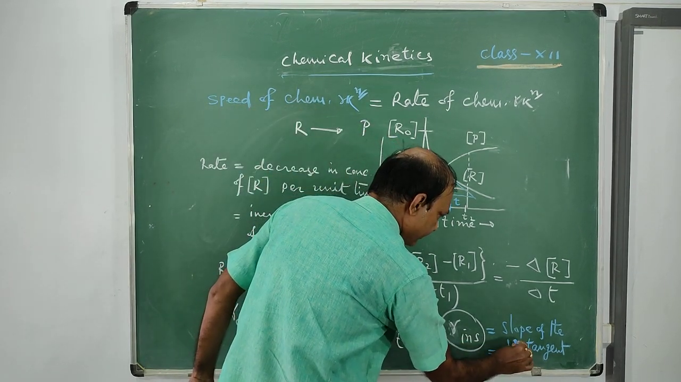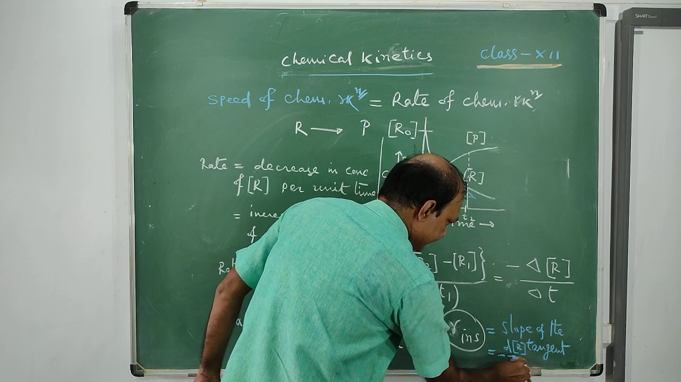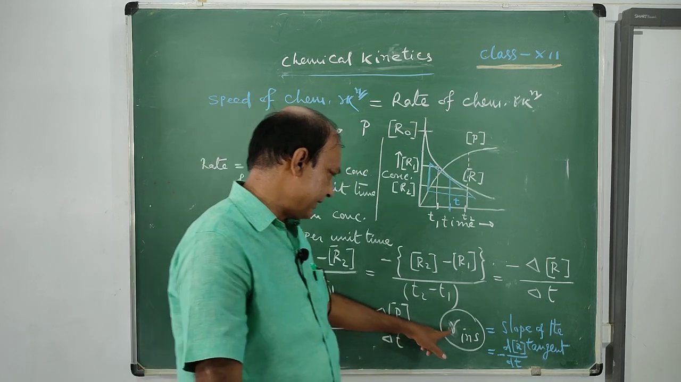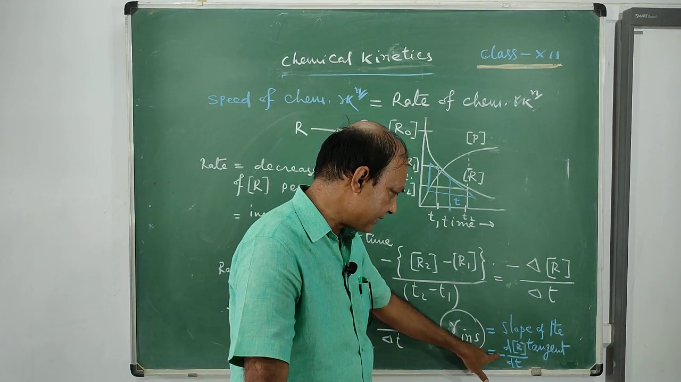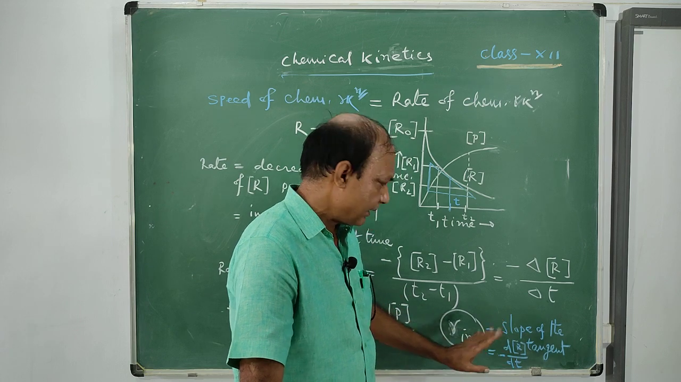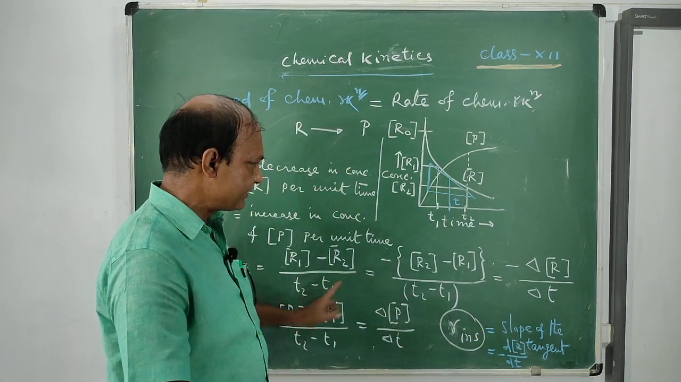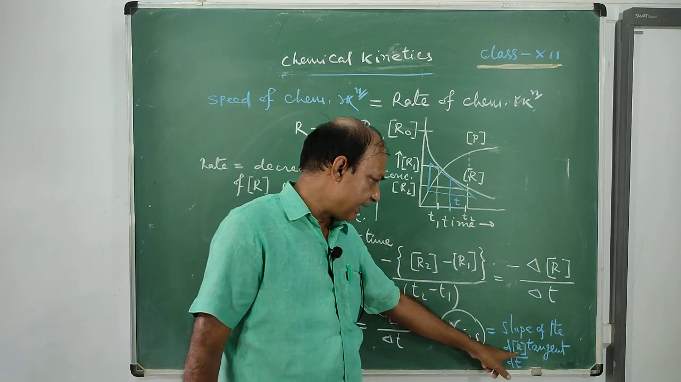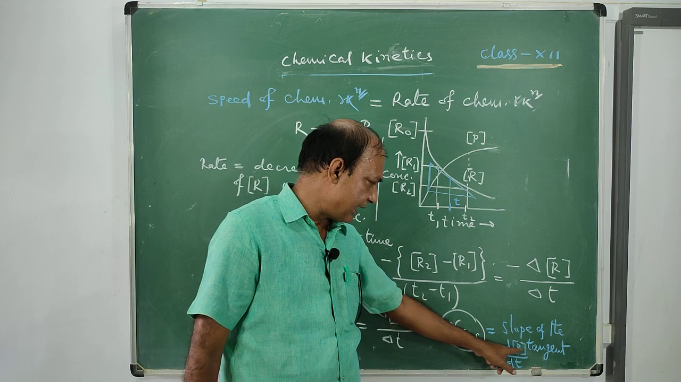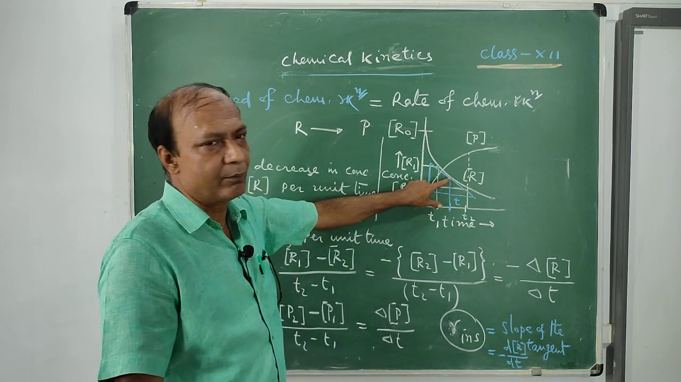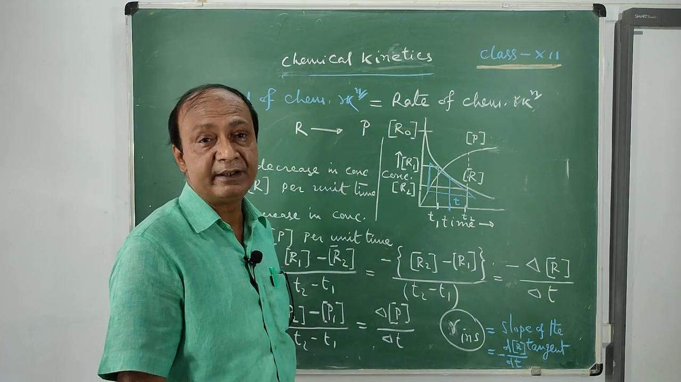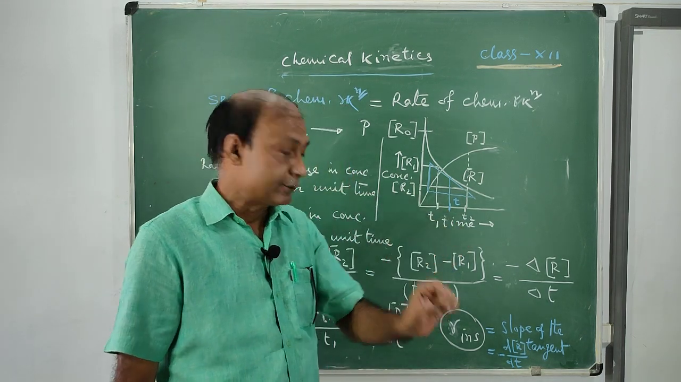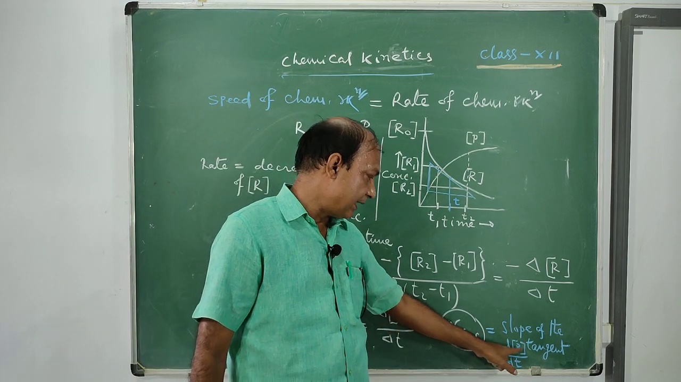dR by dt. So this is instantaneous rate. Instantaneous rate equals minus dR by dt, or average rate equals minus delta R by delta t. This is the difference. This is in the language of calculus, minus dR by dt. Because at any particular moment of time, there will be a very small change in concentration of the reactant in a very small change in time. That's why it is minus dR by dt.